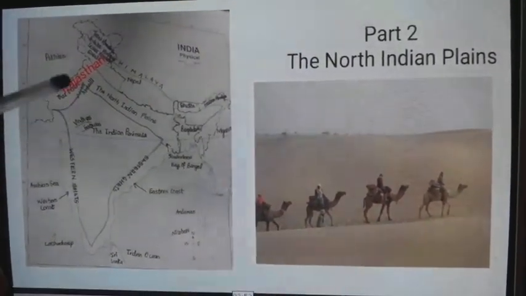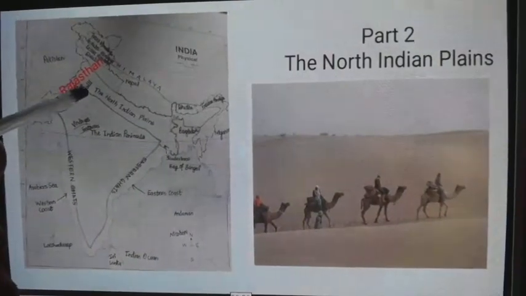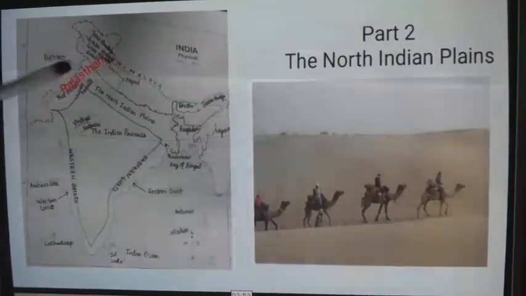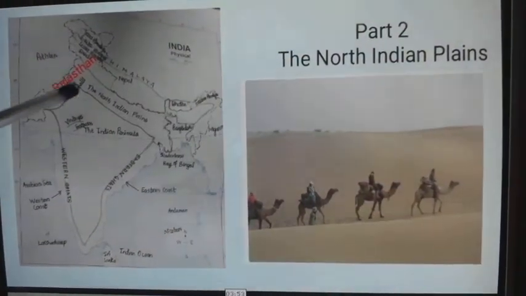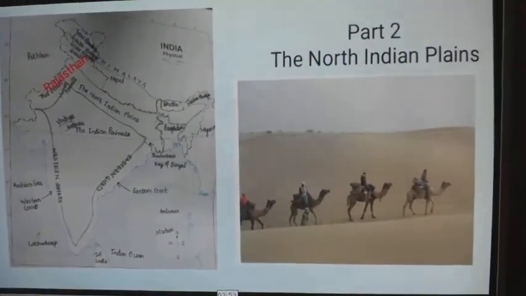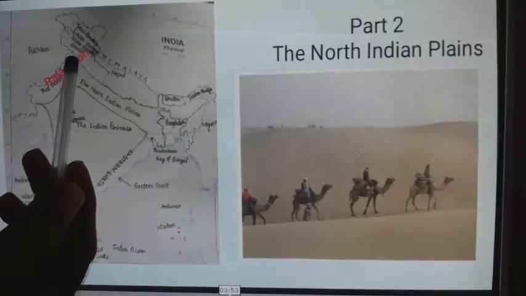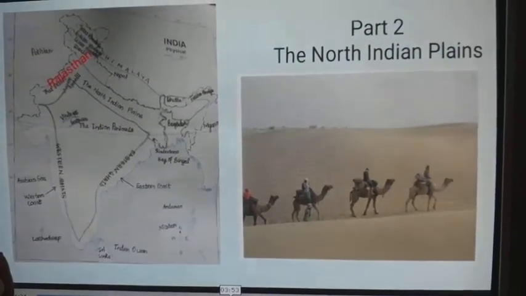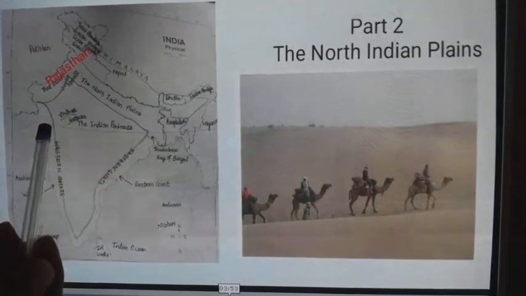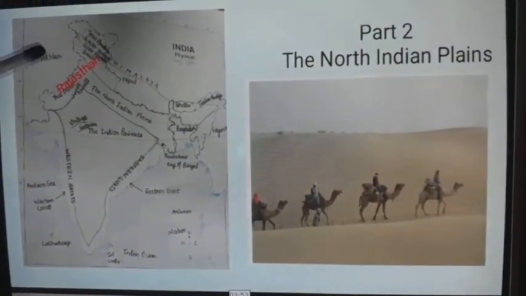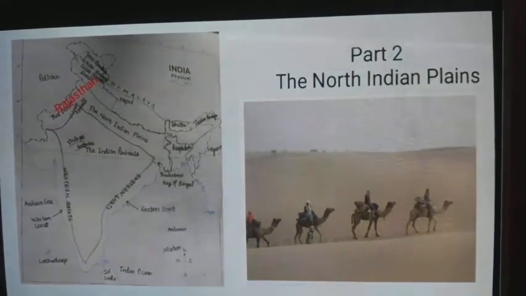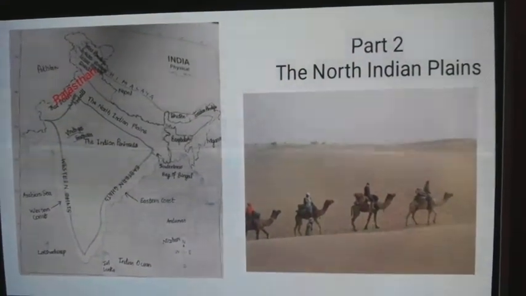This plain was formed by the depositional work of the river Satluj and its tributaries. The slope of the plains is toward the west, and because its soil is very fertile, agriculture is largely practiced in this region.